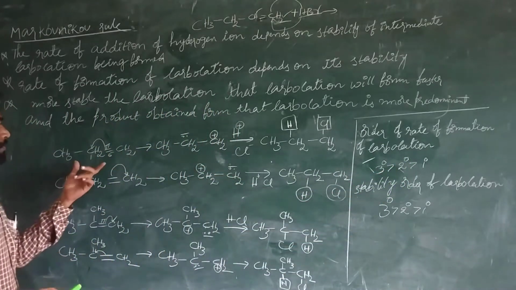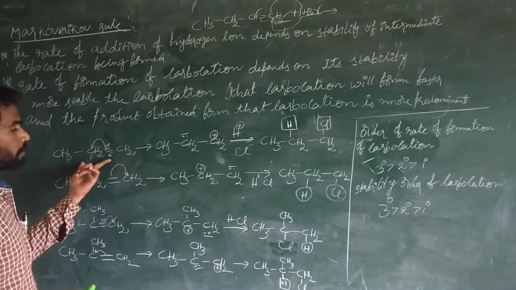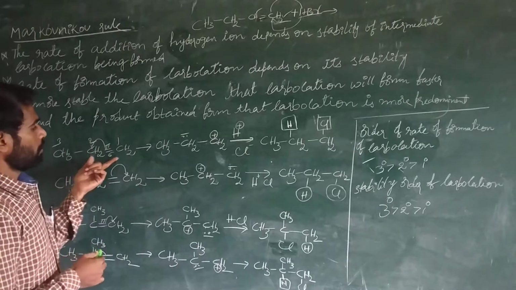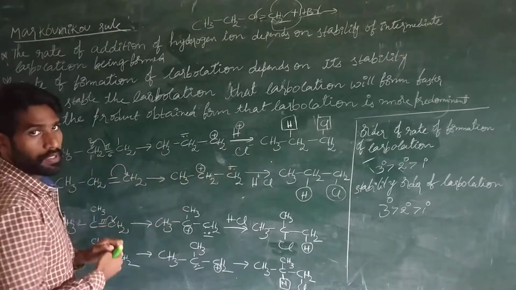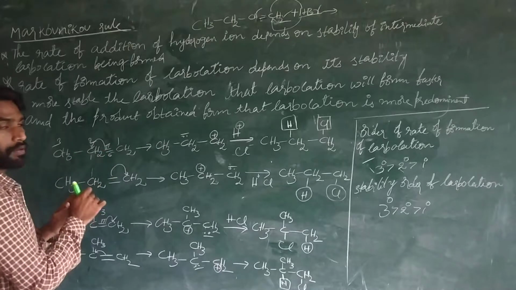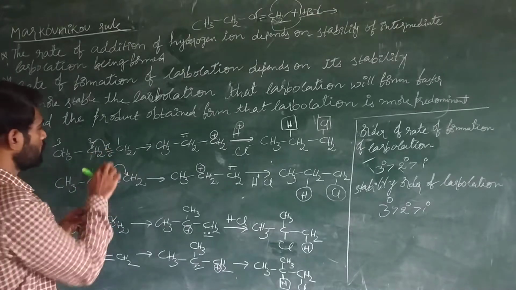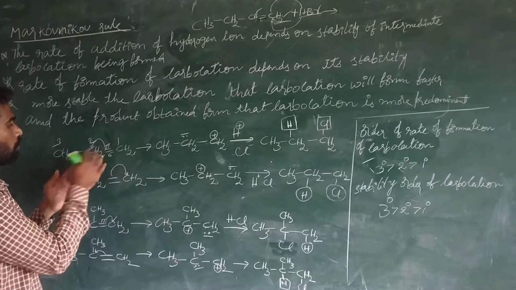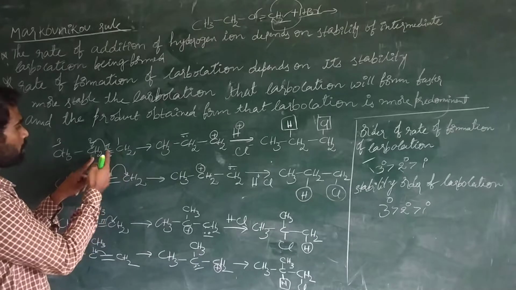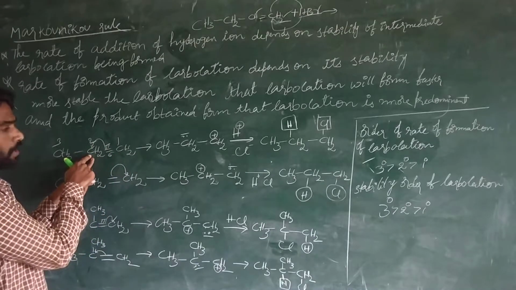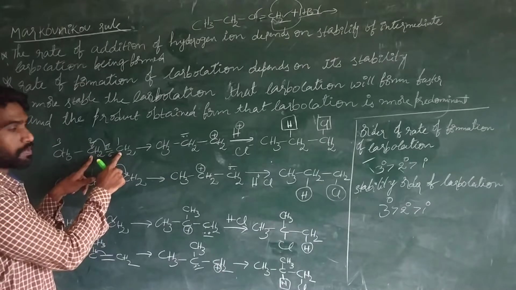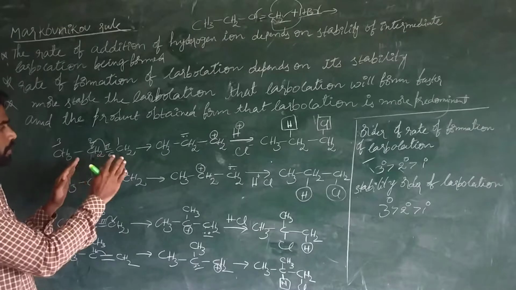Like that, see here, for example, this is an alkene, the propene we have taken. Before reacting with HCl or hydrogen halides, this is the pi bond, and these pi electrons are moving towards any one of the carbon atoms of these two double bonded carbons. Either the pi electron density may move onto the second carbon, or otherwise the pi electron density may move onto the primary carbon, this carbon. We will see both cases.